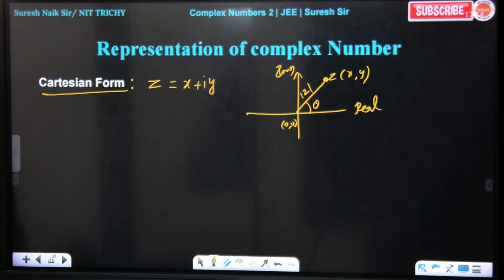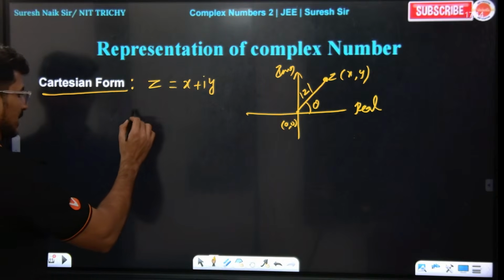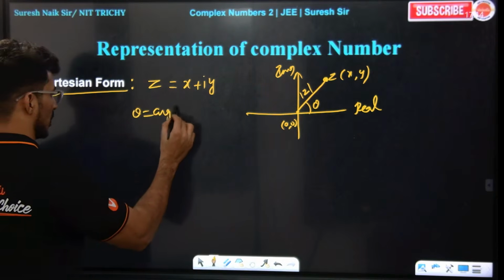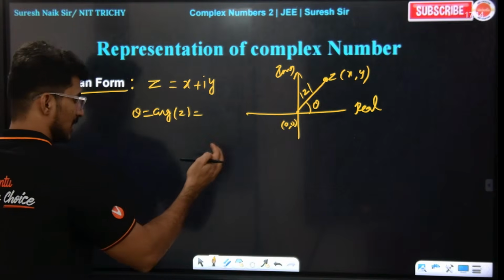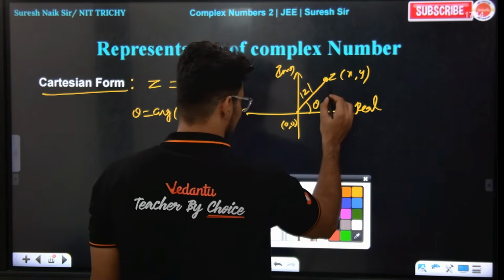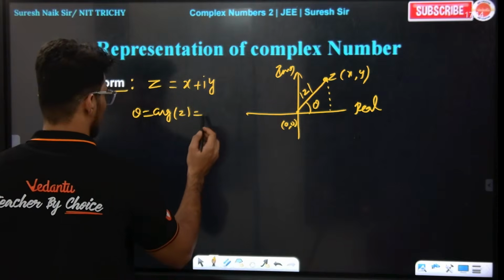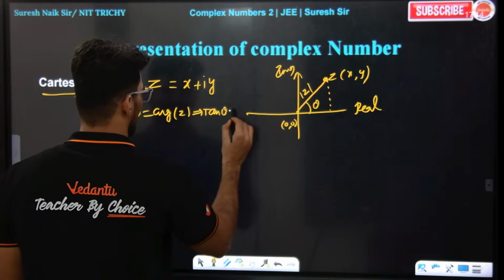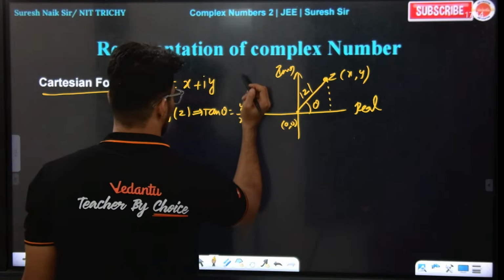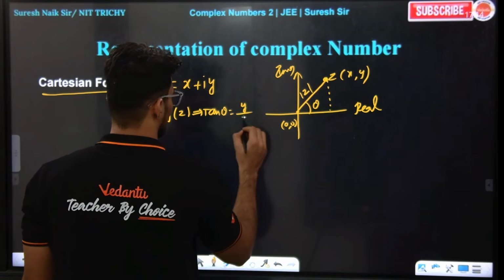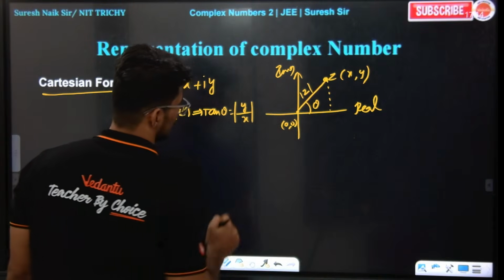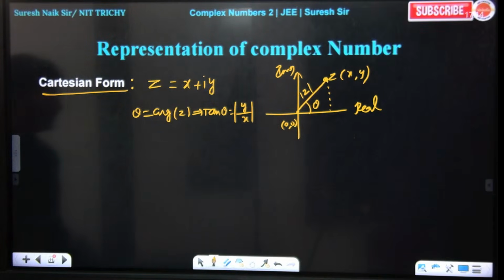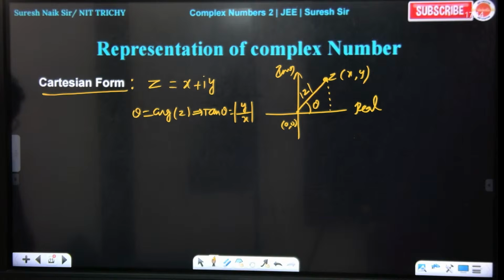So any complex number in the Cartesian plane, this is how we represent it. Yes or no? Here theta is what basically? Theta is the argument of z. What is the argument of z basically? Tell me, what is the argument of z? tan theta is opposite by base. Yes or no? So this is what the Cartesian form is all about.